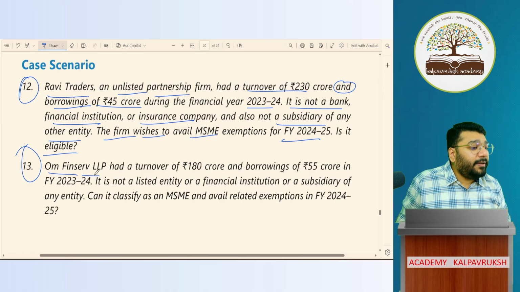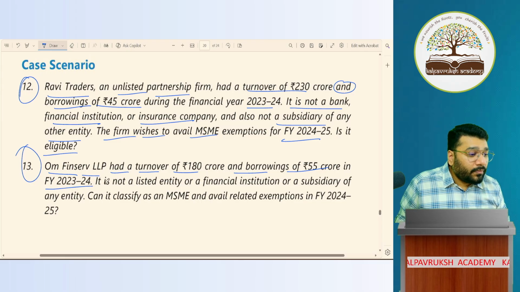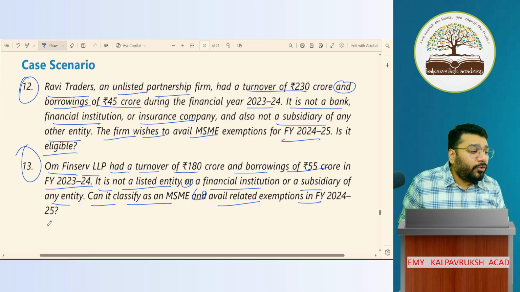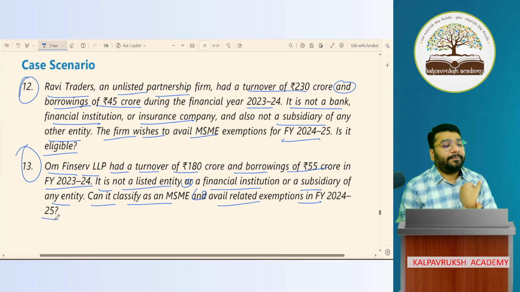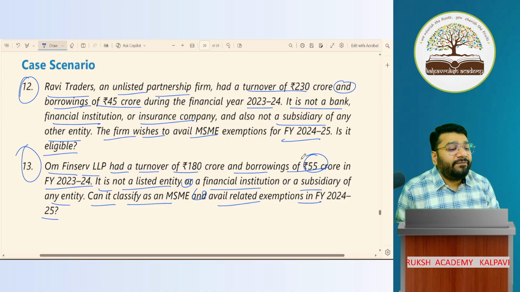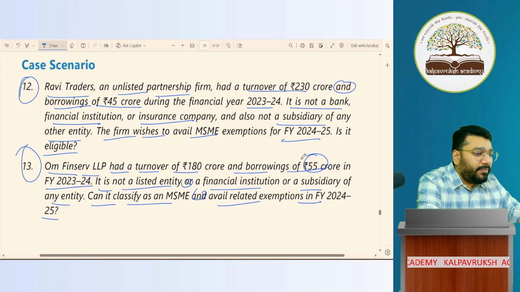Om Finserv Limited had a turnover of 180 crore, borrowing 55 crore in 23-24. It is not listed, nor FI, nor a subsidiary of a large entity. Can it classify as MSME and avail exemption for 24-25? Why? Borrowing is exceeding 50 crore. So no exemption is available.